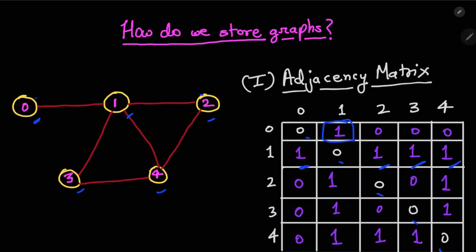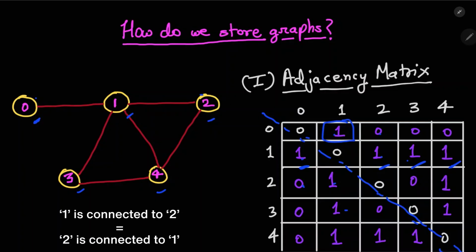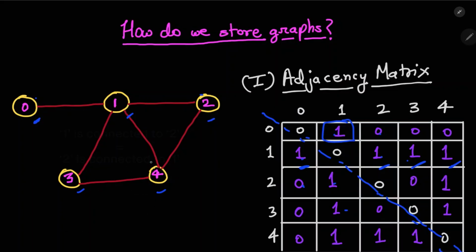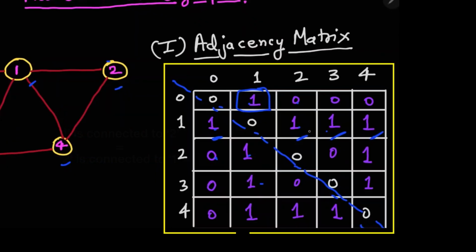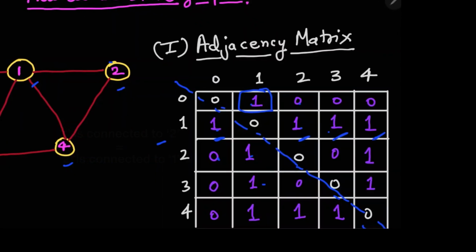Now, if you notice a small detail in this adjacency matrix, it's a symmetric matrix. If you see, the whole matrix is symmetric around this diagonal line. So 1 1 0 0 1 1 1 1 0 0. The whole matrix is symmetric. That makes sense too, right? If we say 1 is connected to 2, then we can also say that 2 is connected with 1. And that is the same case with 1 3, 3 4 and 1 4. If 1 is connected with 3, 3 is also connected with 1. And that is the reason why this whole matrix that we see here is symmetric.